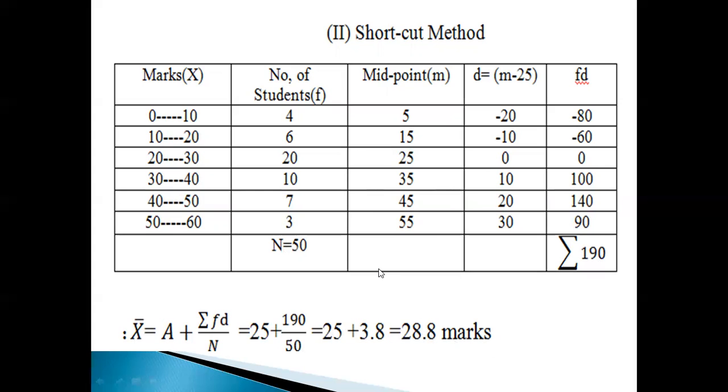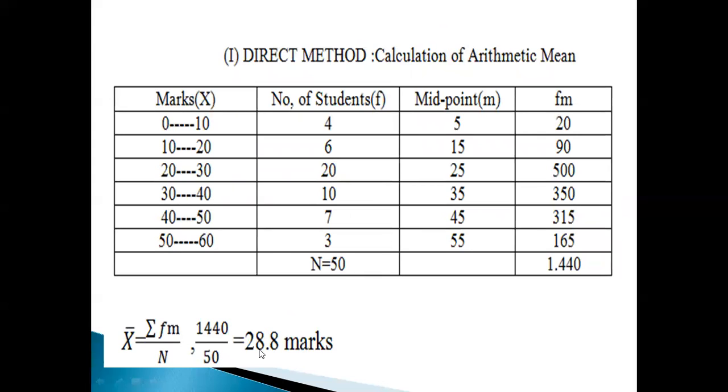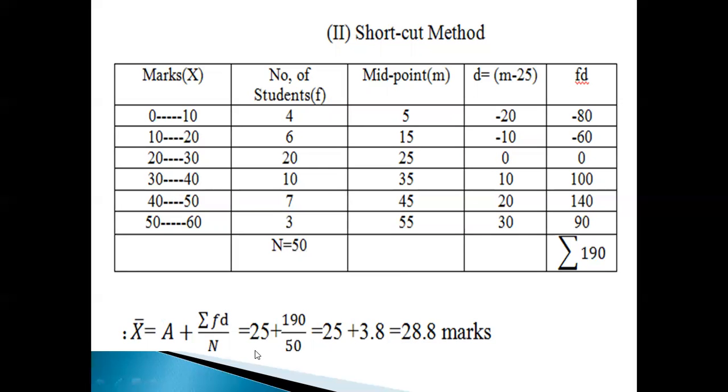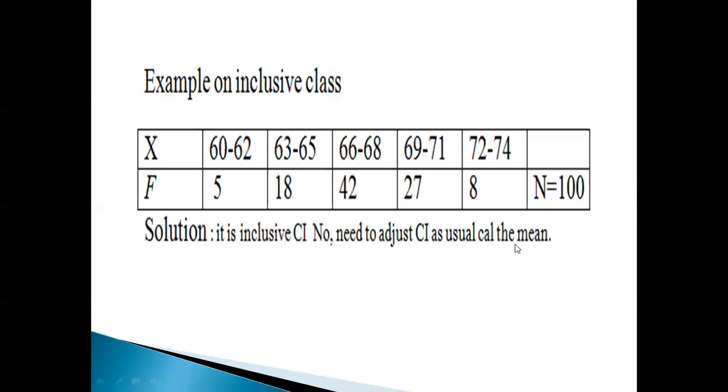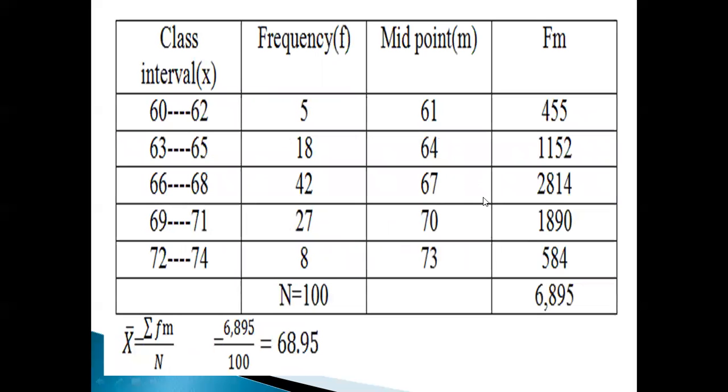This is the mean marks under the shortcut method. Whatever answer we got here, the same answer we are going to get here also. The only thing is, it is a further simplification. But again, we have to work out one more stage. That is the problem. And then we have to change the formula also. Here A, then we have to find D. So compared to the direct method, it is a little bit difficult. Okay, next, the shortcut method, step deviation method I have worked out.